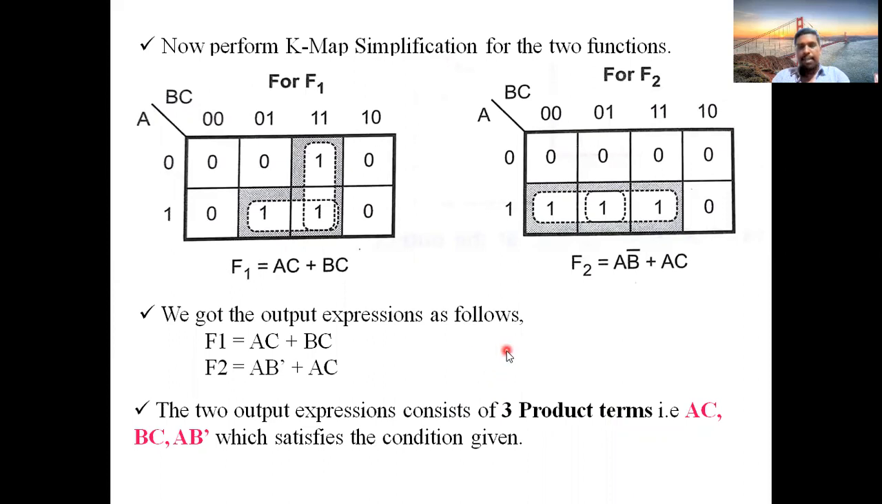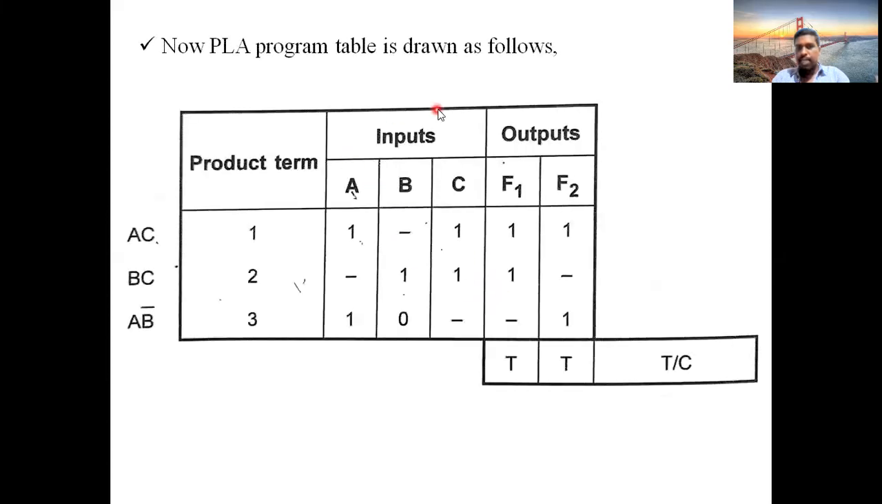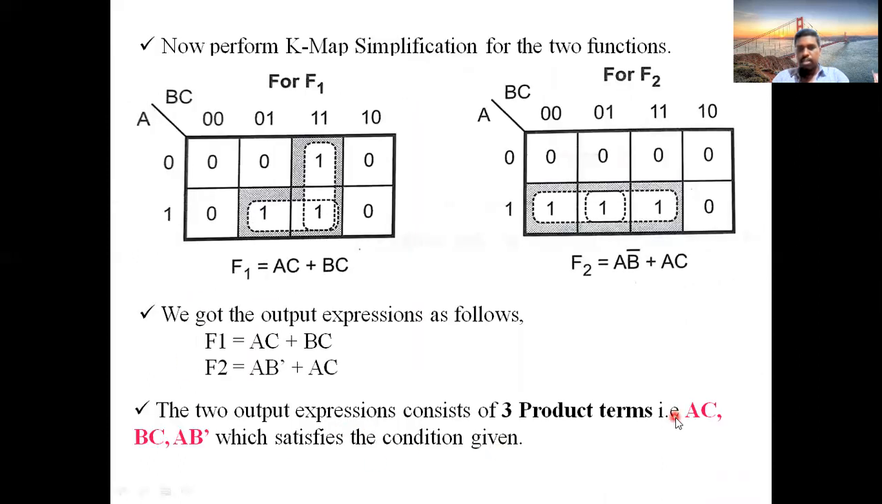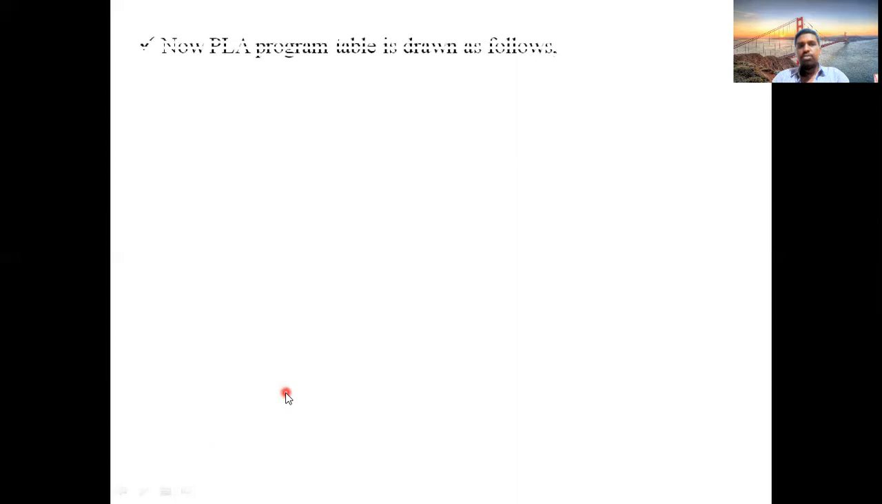Okay, next step. If the condition is satisfied, you need to frame the PLA table. What is a PLA table? This table consists of product terms, inputs, and outputs. So for the product terms, what are the values we got previously? AC, BC, AB bar. See here.